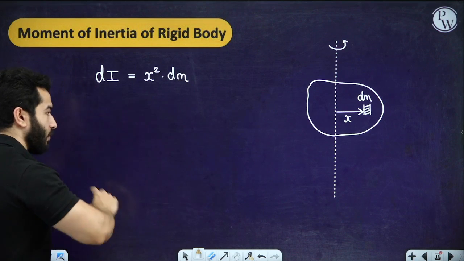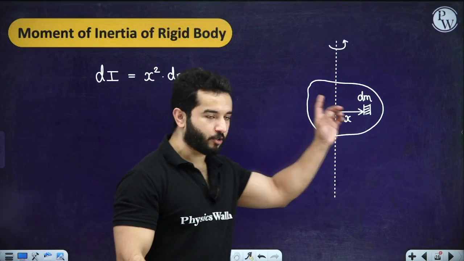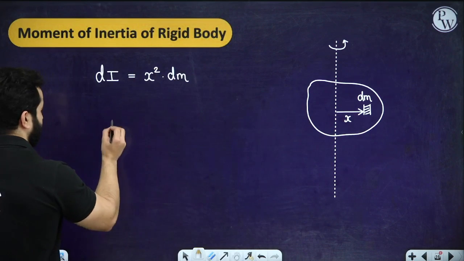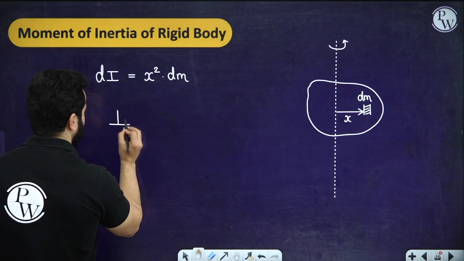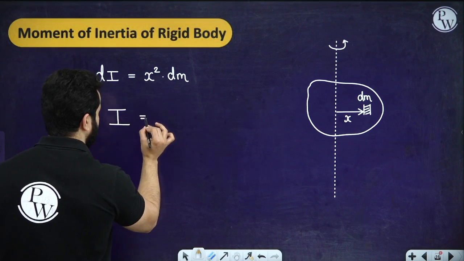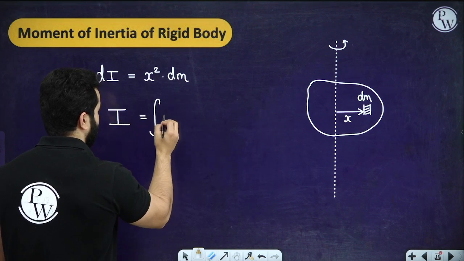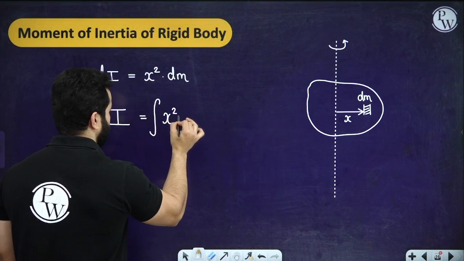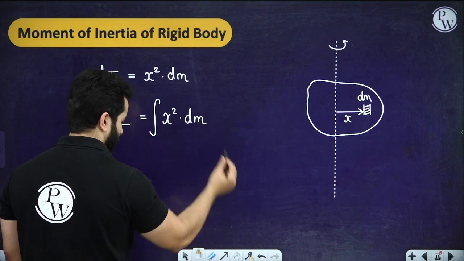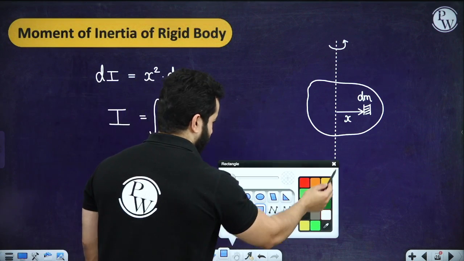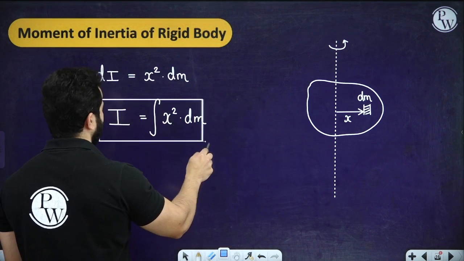Right. So if I want to find out the moment of inertia of this entire rigid body, then I can use the sign of integration, and I can rewrite this thing as the integral of x square times dm. So instead of summation, now we are going to use integration.